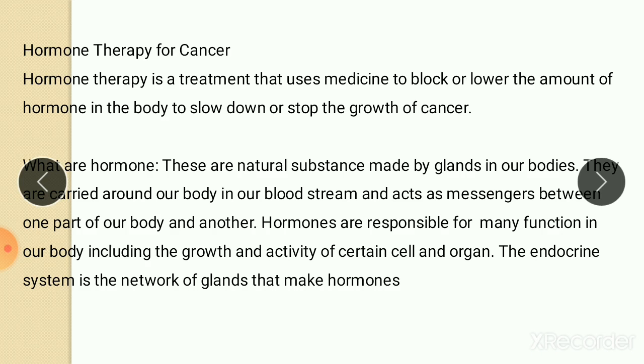So what are hormones? These are natural substances made by glands in our bodies. They are carried around our body in our bloodstream and act as messengers between one part of our body and another. Hormones are responsible for many functions in our body, including growth and activity of certain cells and organs. The endocrine system is the network of glands that make hormones.